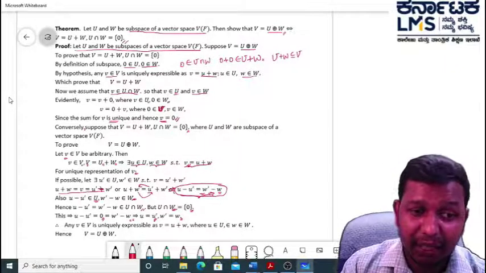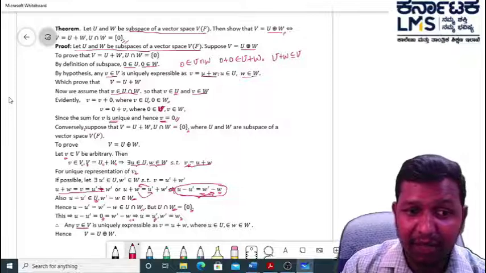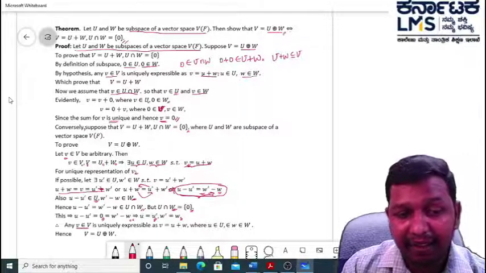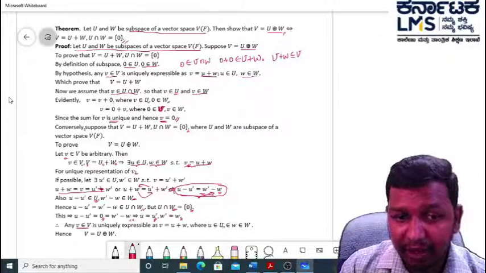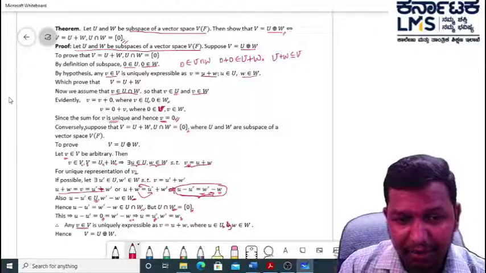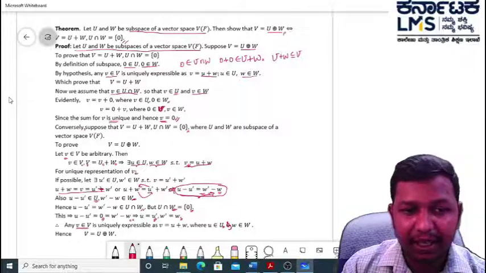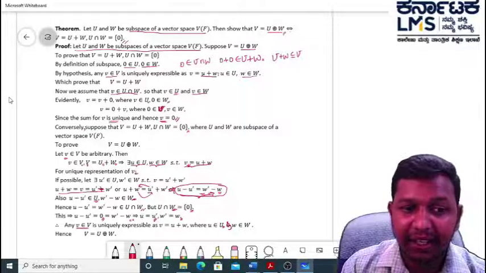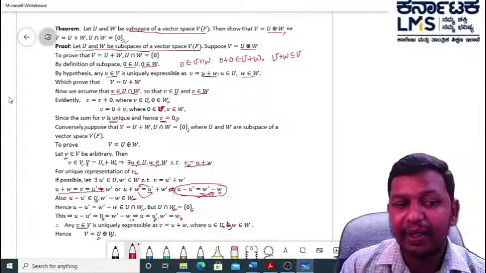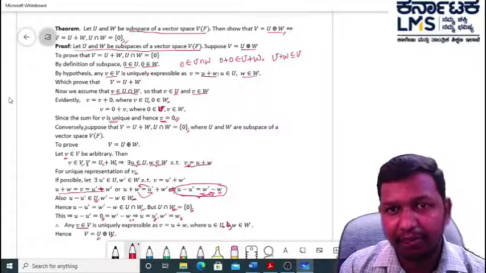Therefore, any element v belonging to capital V is uniquely expressed as u plus w, where small u belongs to capital U and small w belongs to capital W. Hence, V can be represented as a direct sum of capital U and capital W. This completes the proof. Thank you.